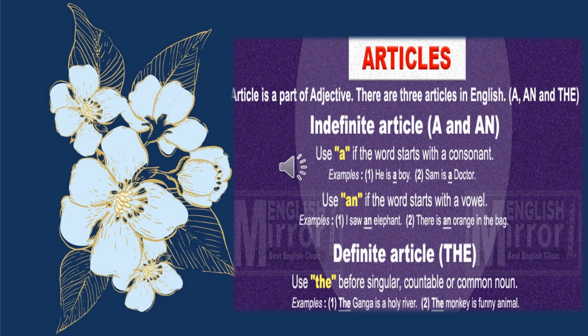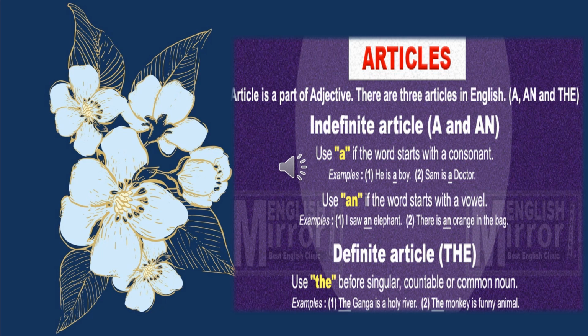The first is indefinite article. Indefinite articles कौन कौन से होते हैं बच्चों? A and An. A and An are called indefinite articles. Now, where do we use A? Yes, we use A if the word starts with a consonant. For example, he is a boy. Sam is a doctor. Here boy starts with B and doctor starts with D and both are consonants. So we have used article A here.